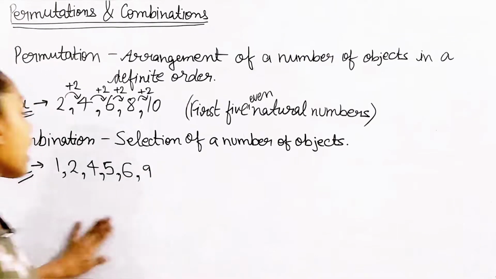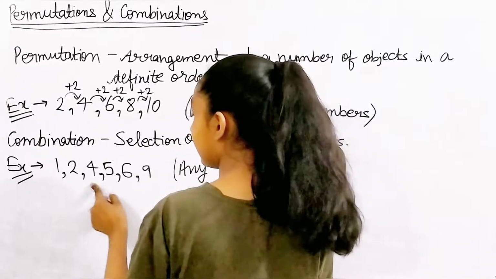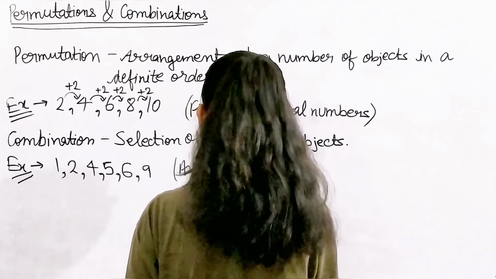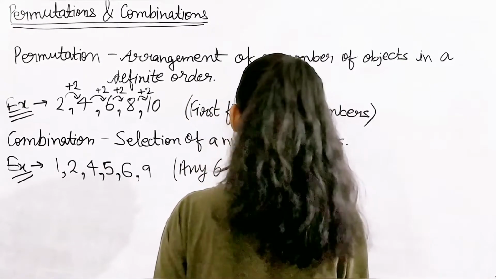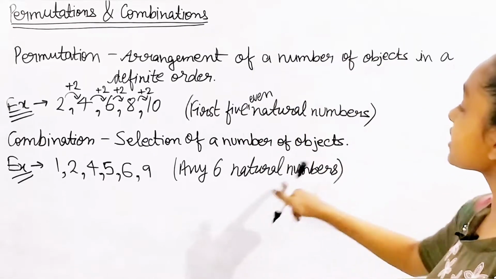Okay, so what I've written here is any 6 natural numbers. Okay, so any 6 natural numbers.